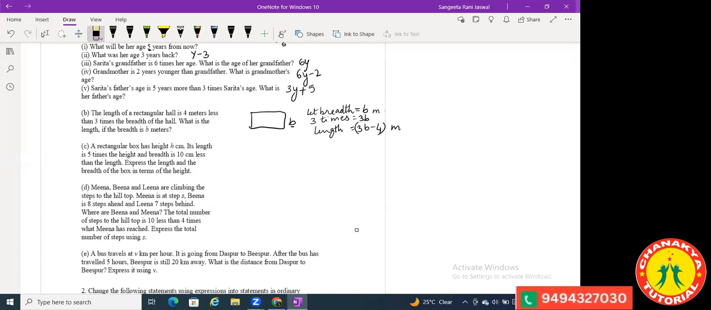Okay, now see the next one. See the next one, C part. A rectangular box has height h centimeters. Its length is, now just write whatever you are given, please write in your notebooks. It's given, height is given to be h centimeters.